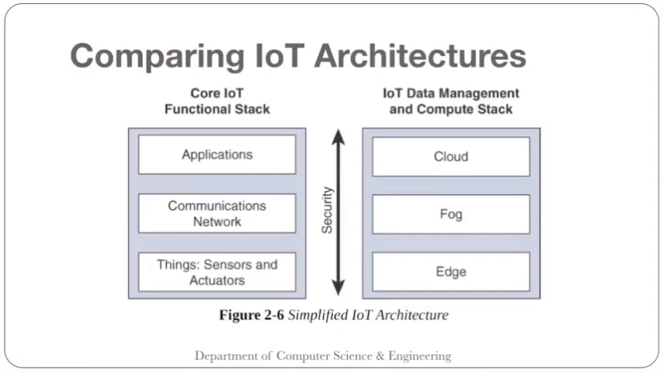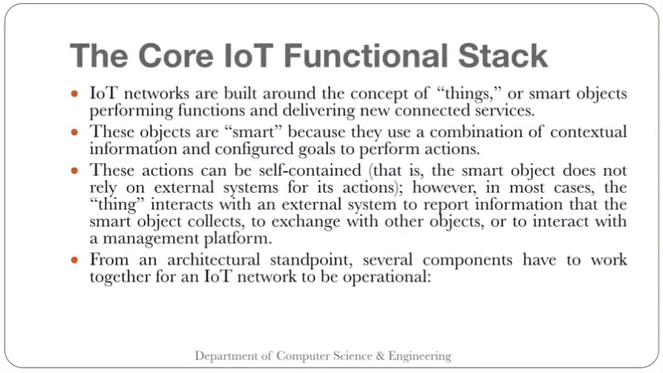It is divided into two parts. The core IoT functional stack has things, sensors, actuators, then communication network, and then application. And in the IoT data management and compute stack, we have edge, fog and cloud. We'll discuss this. So the core IoT functional stack has 3 layers: things, sensors and actuators, then communication network, and then application. So let's first discuss the core IoT functional stack.